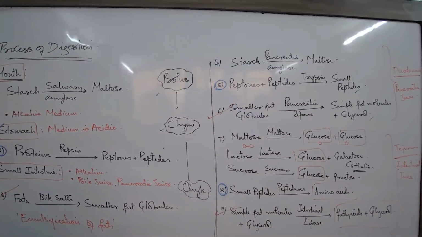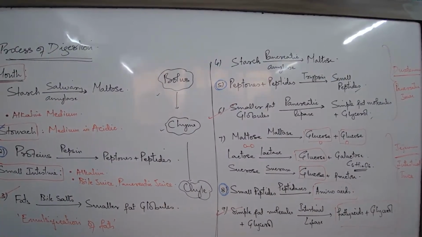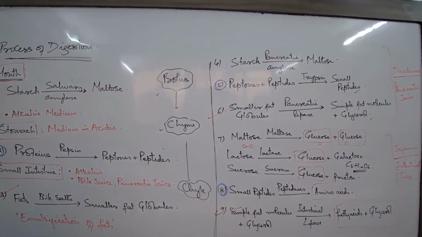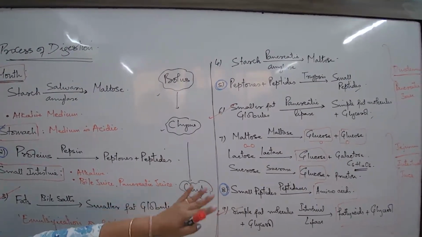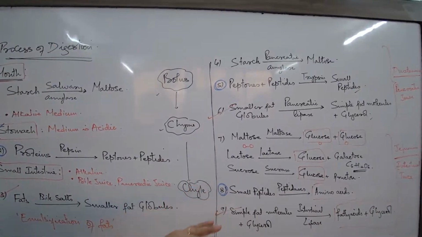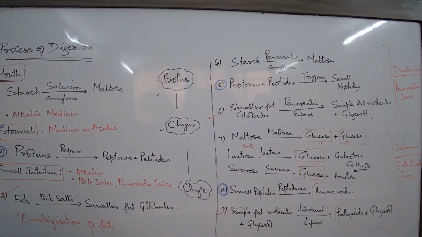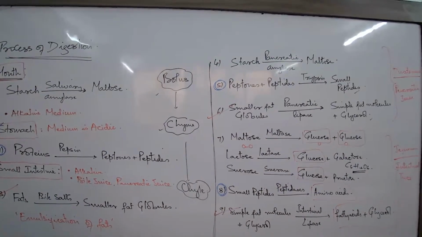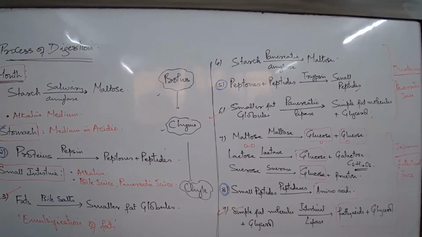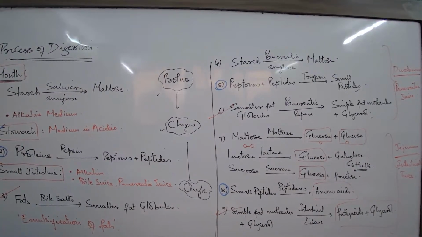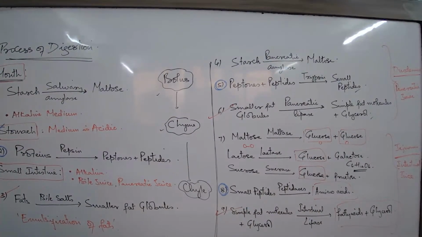Okay, what about the first answer? What to write? Simplest form of digestion of carbohydrates, proteins, and fats. Carbohydrates, glucose. Though we have written glucose and fructose and galactose, ultimately they also get converted into glucose. So for the answer, you are supposed to write glucose, right? For proteins, amino acids. And for fats, fatty acids and glycerol.